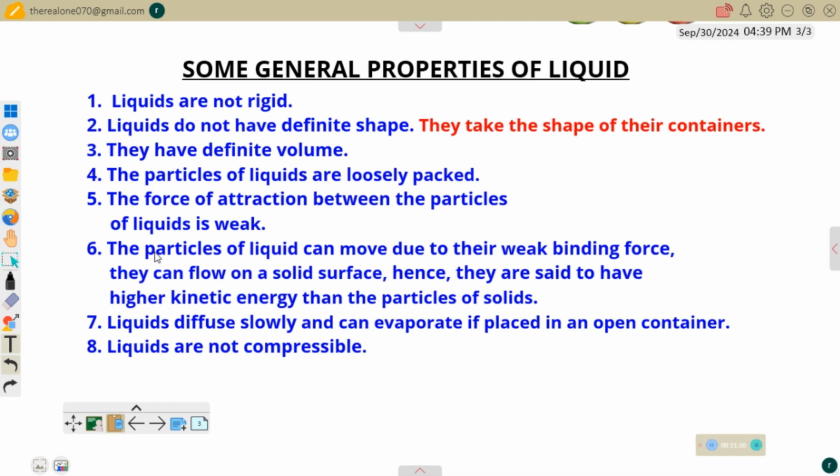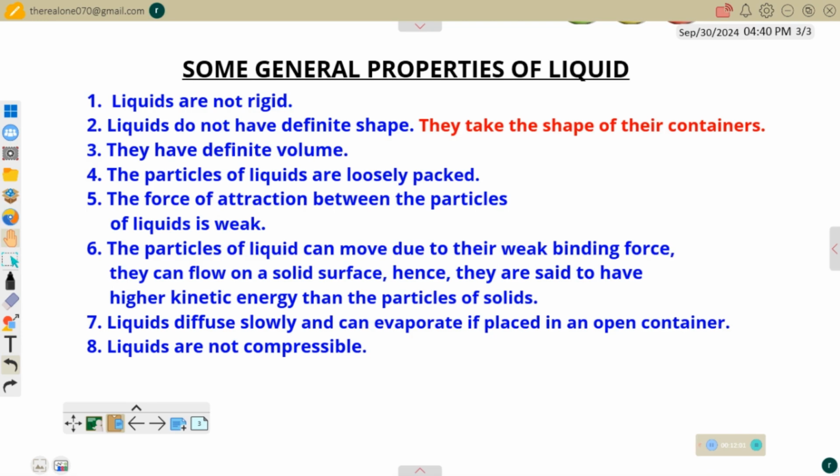So then we have liquids are not compressible. Of course, if the liquid is more than the container, it will not contain. We can't force the liquid to enter into the container. The container can only take some amount of liquid that is equal to its volume. So the other liquid cannot be compressed forcefully into it. That's why liquids are also generally not compressible.